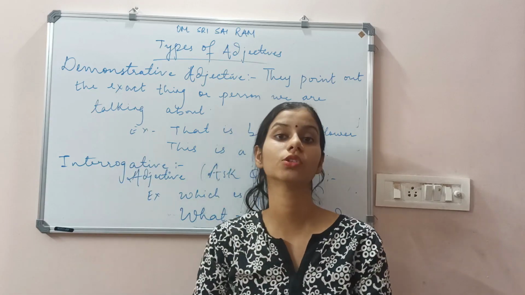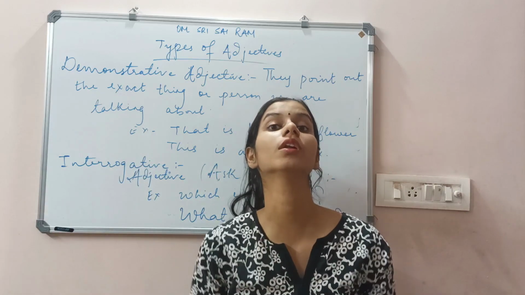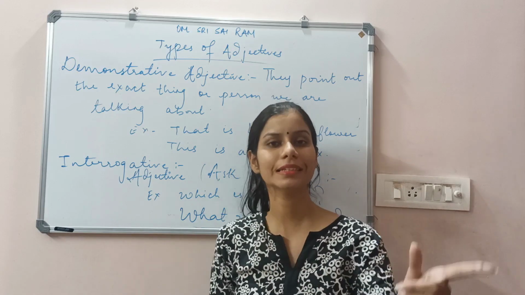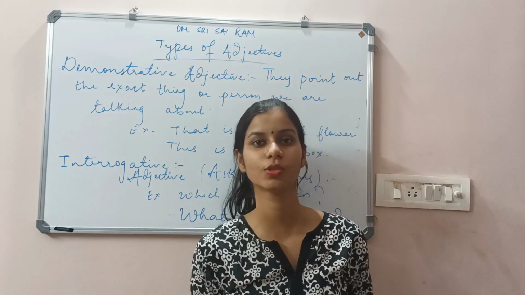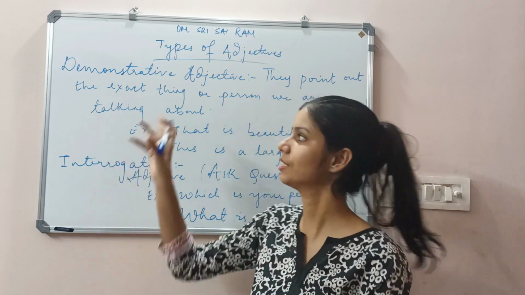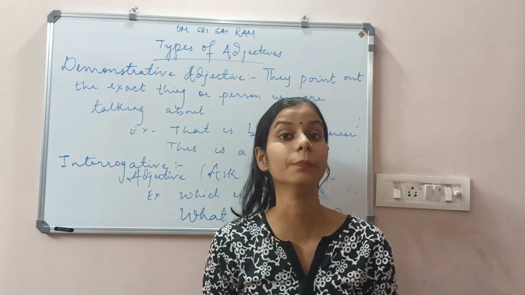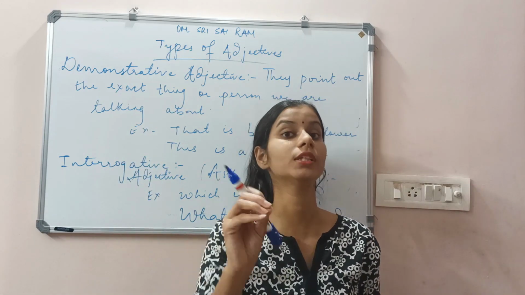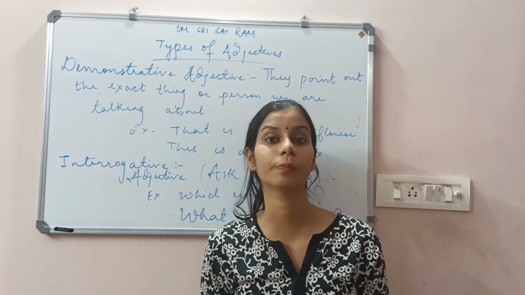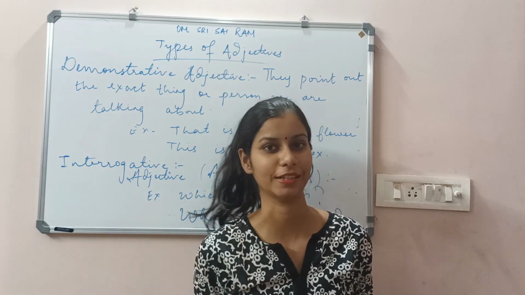These and those are used for the plural form. So words like this, that, these, those, ये सारे words indicate demonstrative adjectives, which point out a particular person or thing.